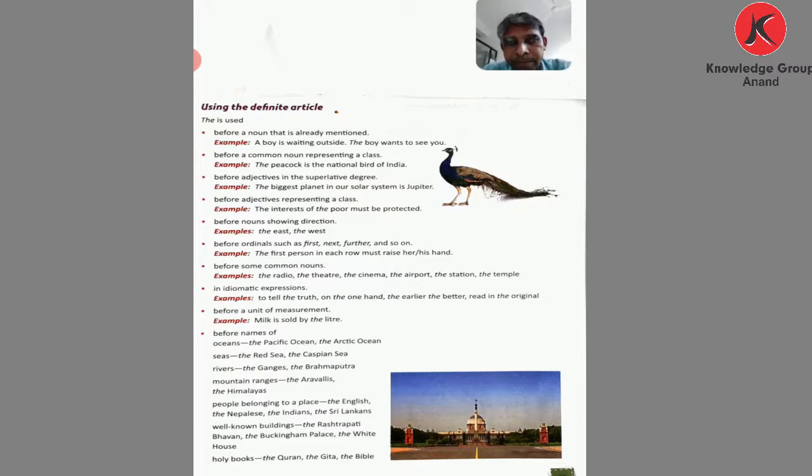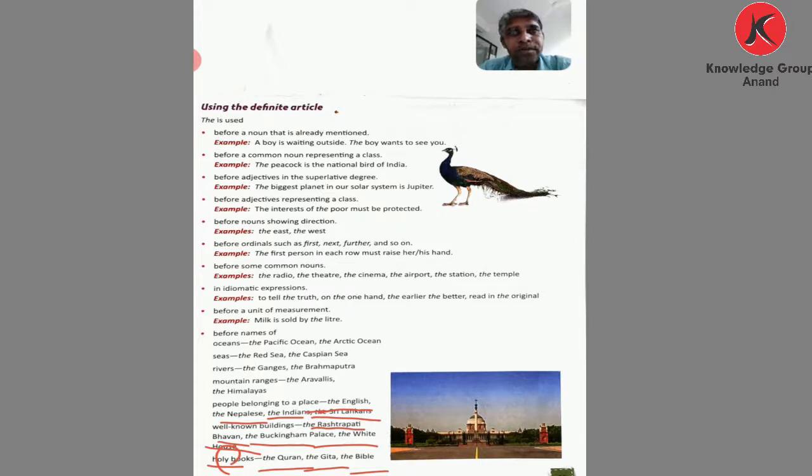Now see, people belonging to a place: the English, the Nepalis, the Indians, the Sri Lankans, we use the. Well-known buildings: the Rashtrapati Bhavan, the Buckingham Palace, the White House, the Taj Mahal. Because it's only one. And we use the for holy books: the Quran, the Gita, the Bible. We use the before them. Why? Because it's only one particular thing. That is why you use the before it.